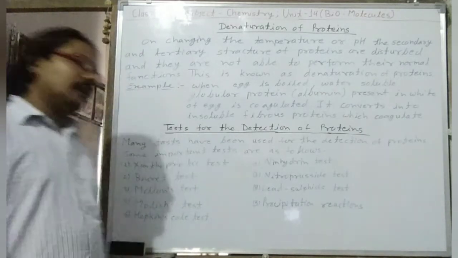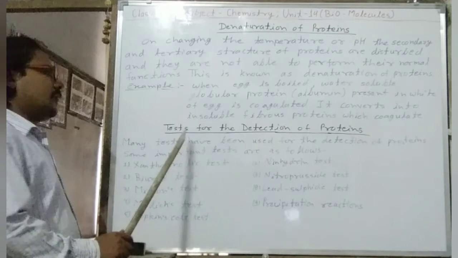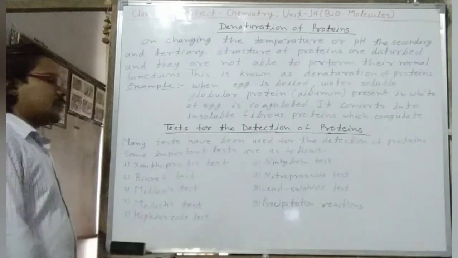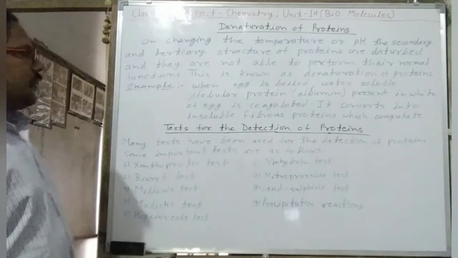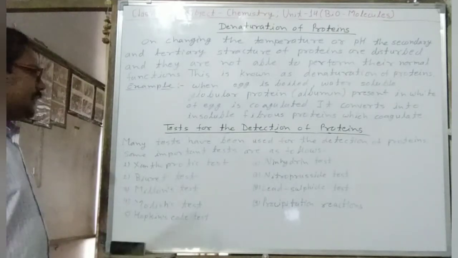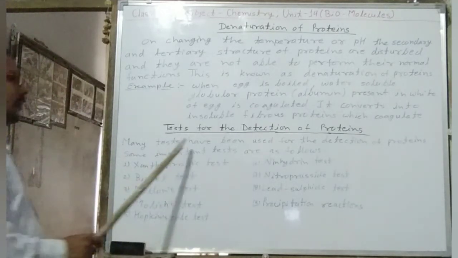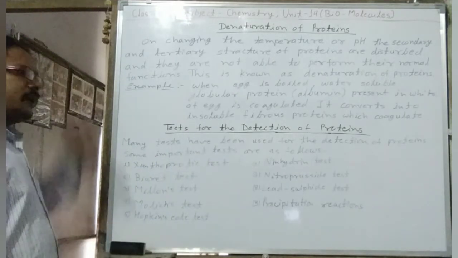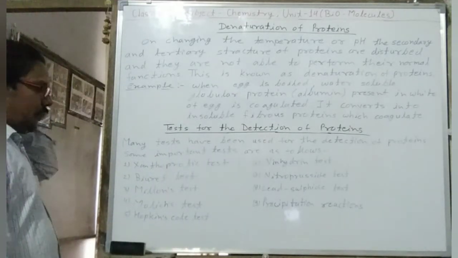And then I am going to discuss tests for the detection of proteins. Many tests have been used for the detection of proteins.